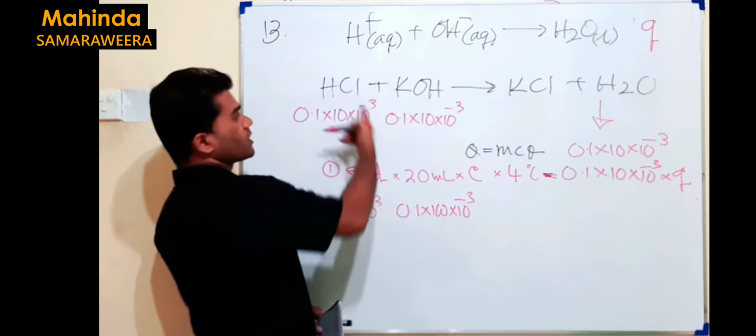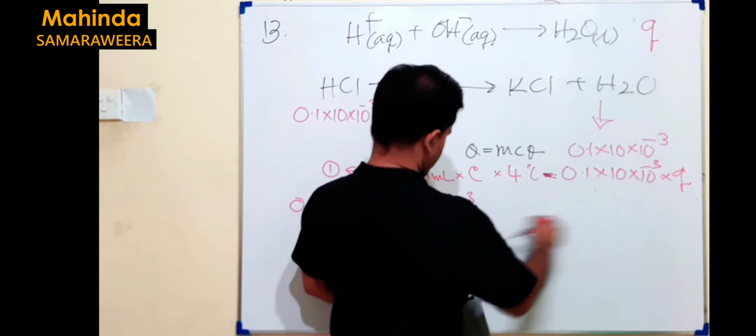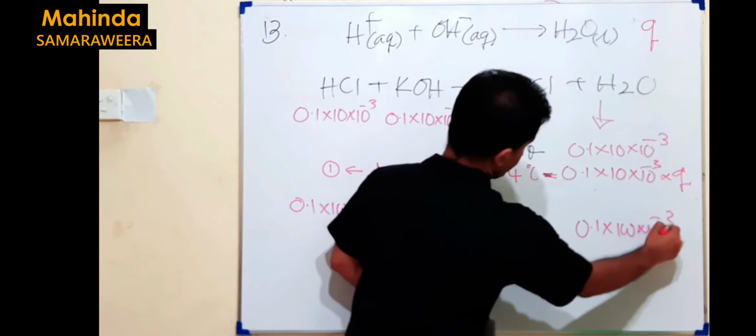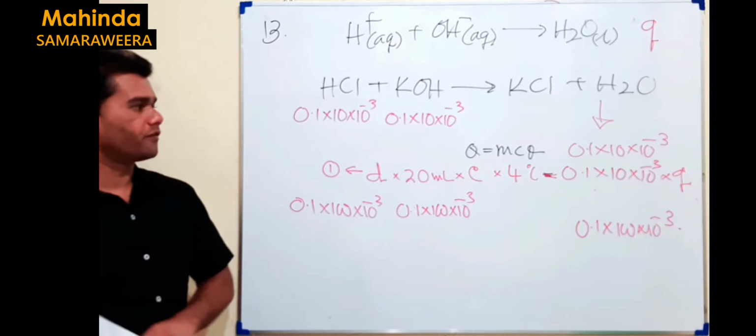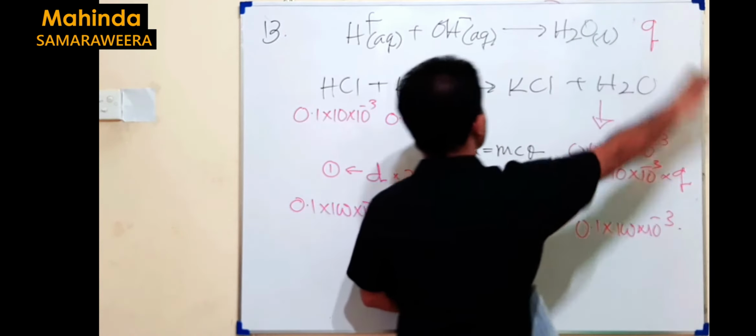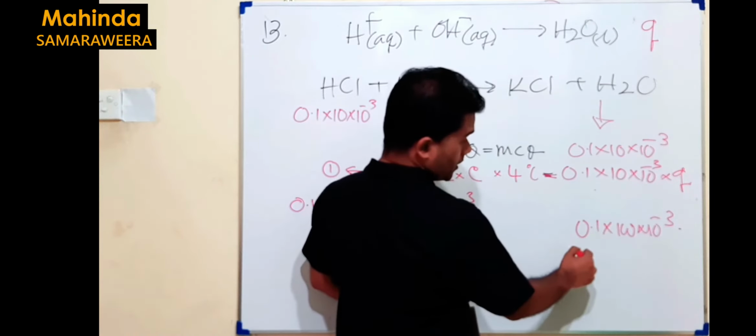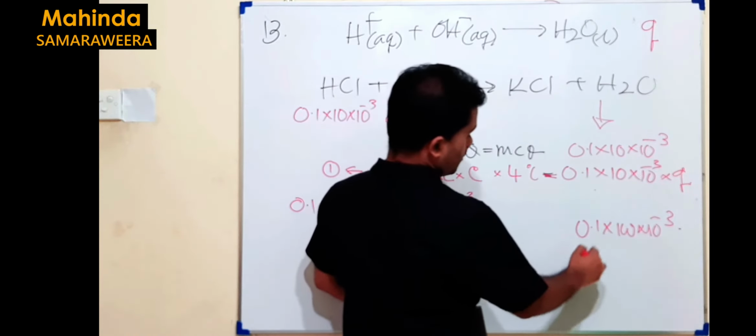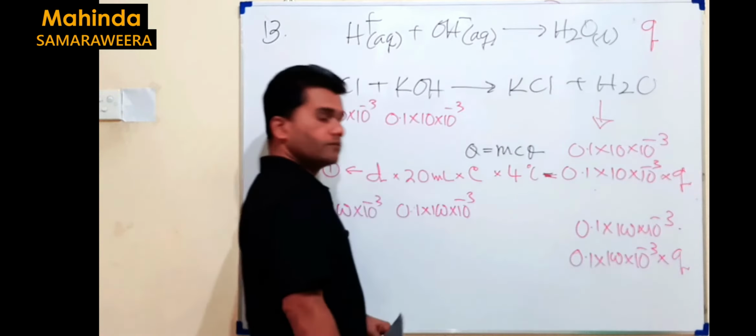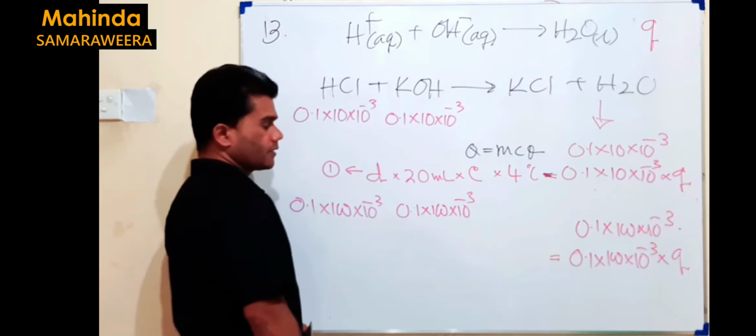Then the same number of moles are there. Both of these two are consumed. According to that, the moles of water in the second case should be 0.1 × 100 × 10 to the power of minus 3. That's the moles of water produced in the second situation. Since 1 mole gives this much energy Q, this amount should give 0.1 × 100 × 10 to the power of minus 3 times Q. That's the heat.